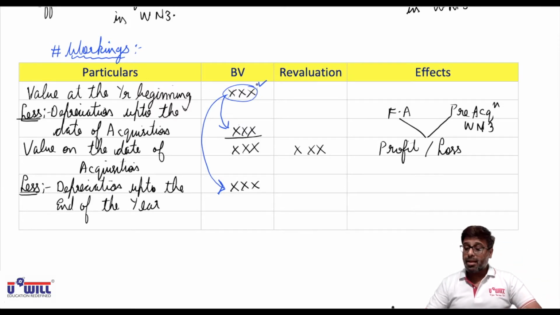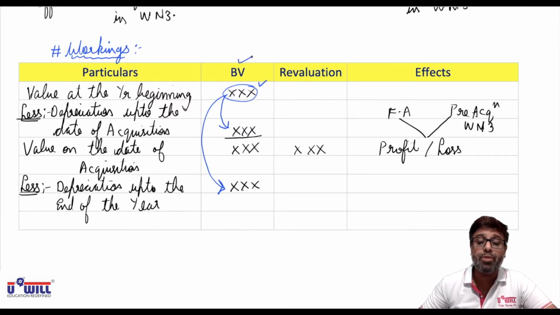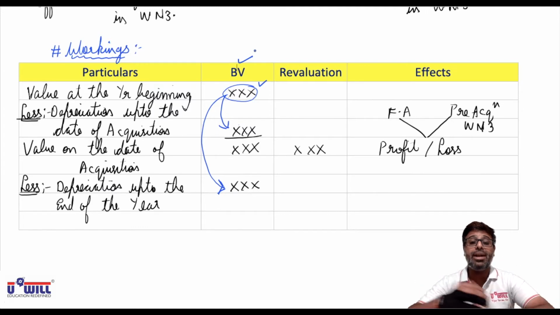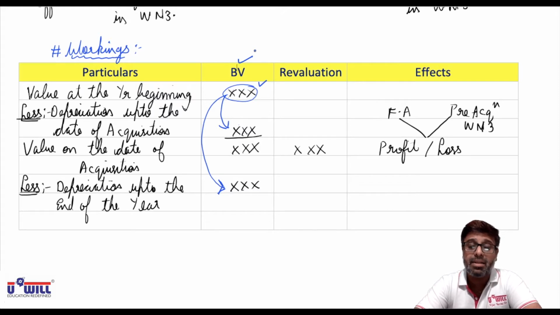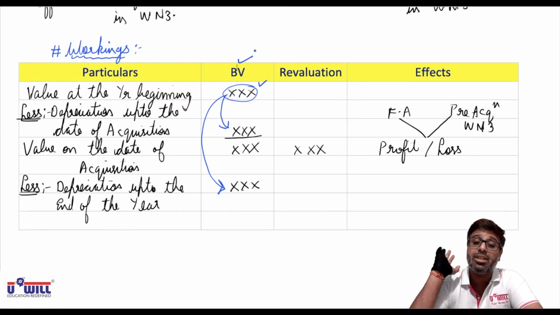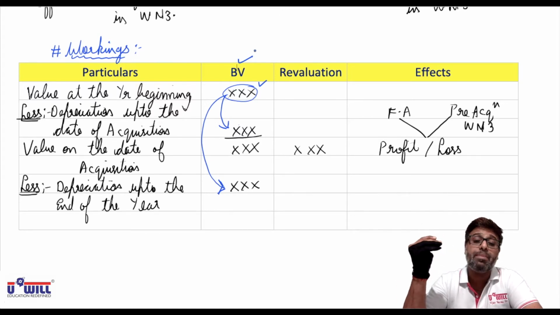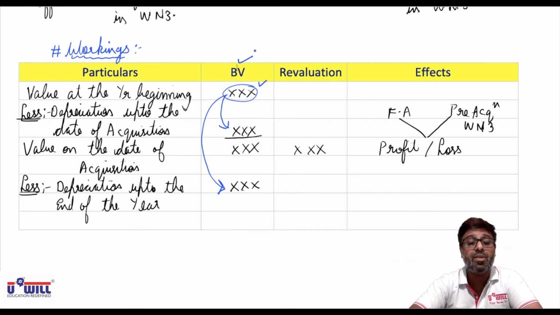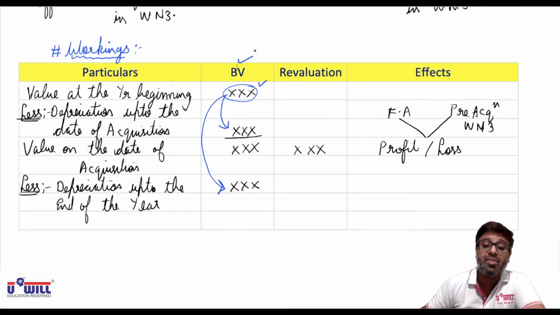Reason: in the books of accounts, we are talking about book value. In the books of accounts, how do we calculate depreciation? Do we calculate depreciation every day, every week, every month, every 2 months, every 6 months? No. We always count depreciation only one time in our books of accounts, that is on 31st March. And on which value do you count the depreciation on 31st March? On the value of the opening balance of the asset of that particular year. So when we provide the depreciation in the books of accounts, we always count depreciation on the value which is in the beginning of the year.